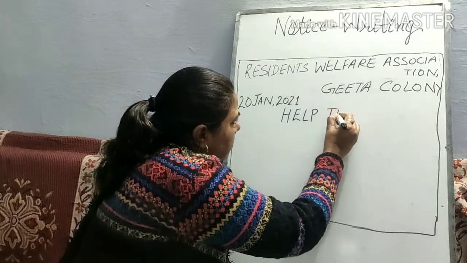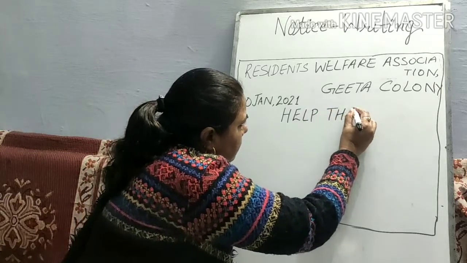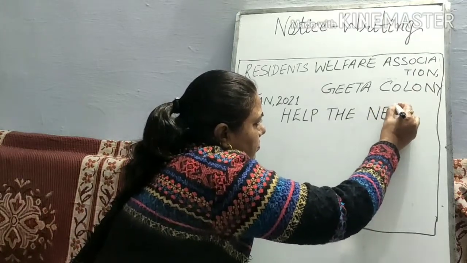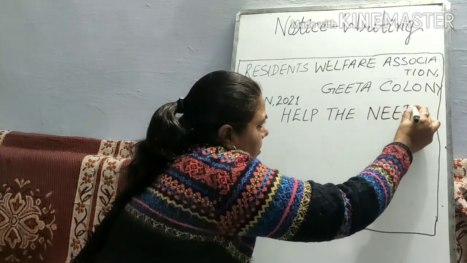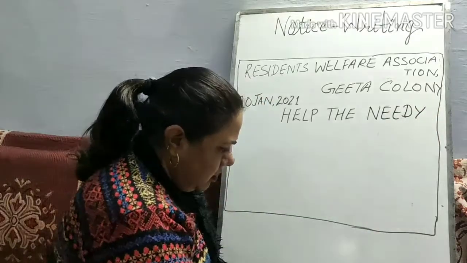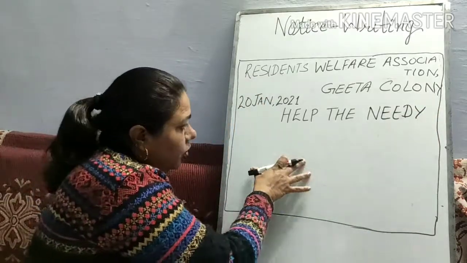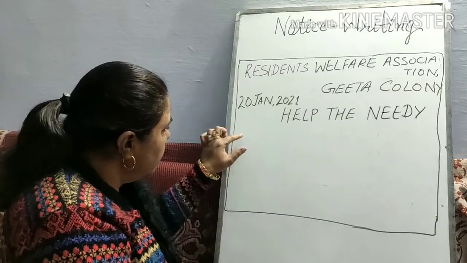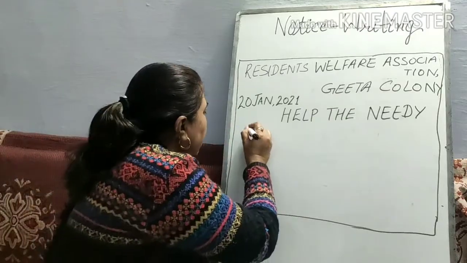Then the body. You will write the body from the left side, so you will keep some space.